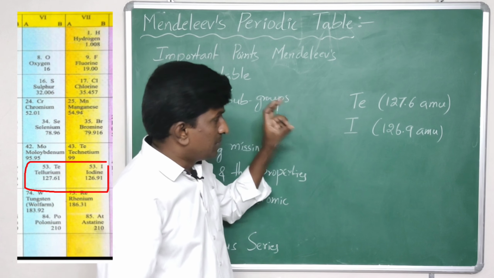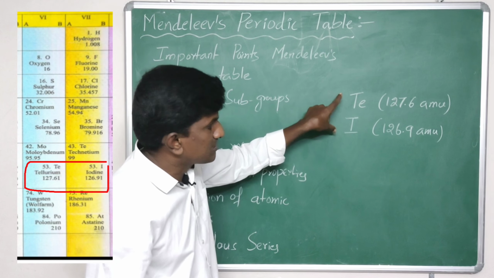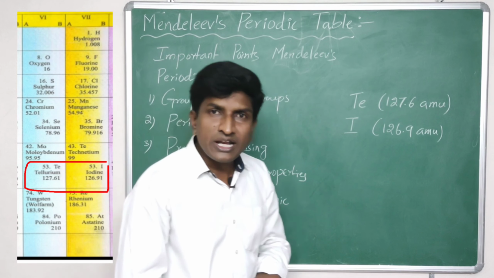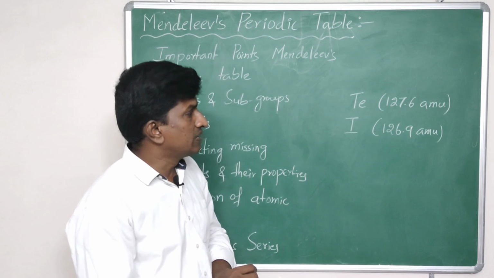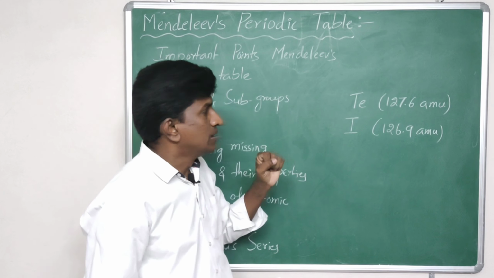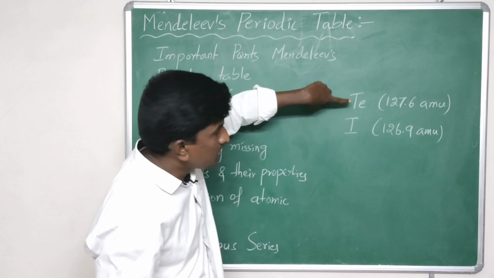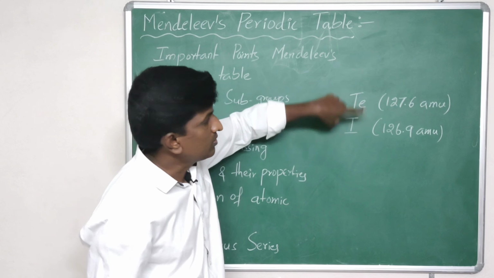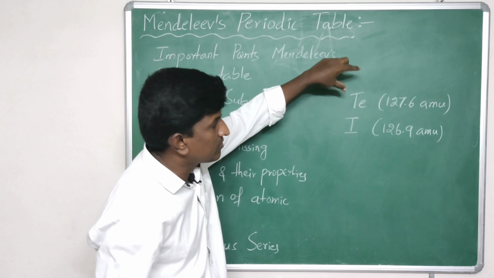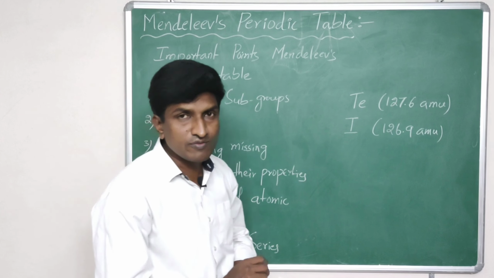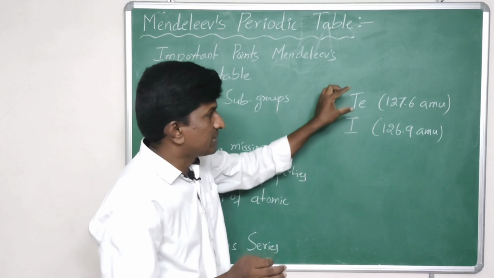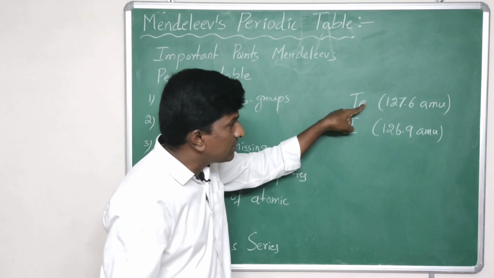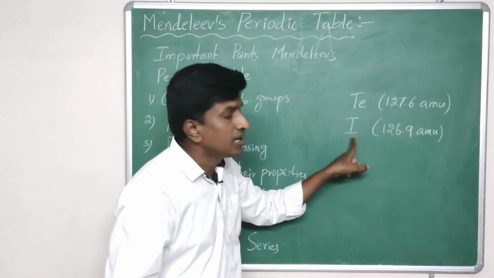Mendeleev could not give a satisfactory explanation for placing this anomalous series of elements in the periodic table. But after the invention of the modern periodic table, it came to be known that tellurium has a lower atomic number than iodine. There was no atomic number at the time of Mendeleev. But based on the properties of tellurium, as per his thought, it should come before iodine, even though it has higher weight than iodine.